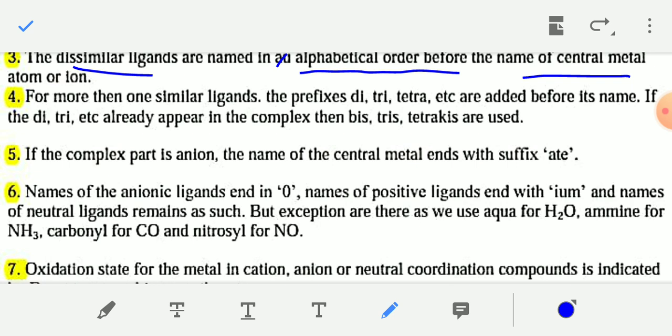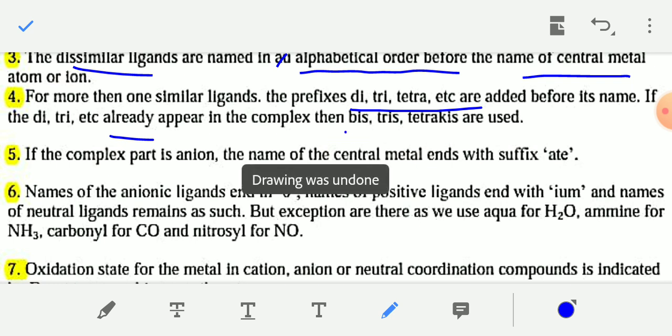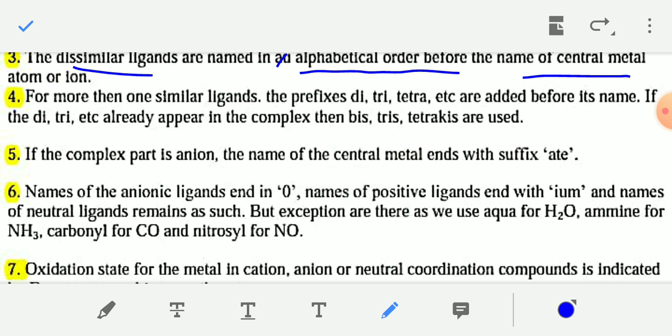So the prefixes di, tri, tetra, etc. are added before the name of the ligand, and if di, tri, etc. already appear in the ligand name, then you have to write bis, tris, tetrakis, etc. Generally, bis, tris, tetrakis are used for complex ligands like ethylenediamine, oxalate, EDTA. Fifth rule, number 5.